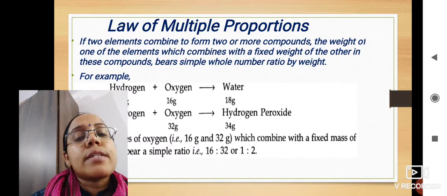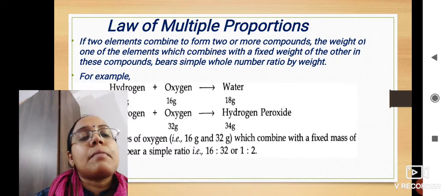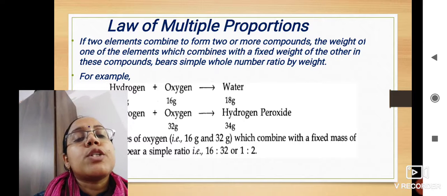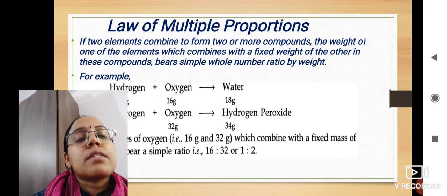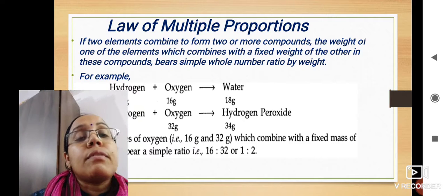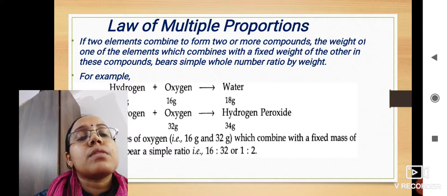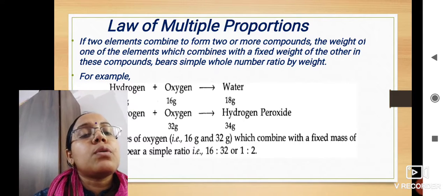In water, the ratio between hydrogen and oxygen by their masses remains constant, that is 1:8. The ratio of hydrogen and oxygen in water is 2:16, so in the lowest form, it is 1:8.